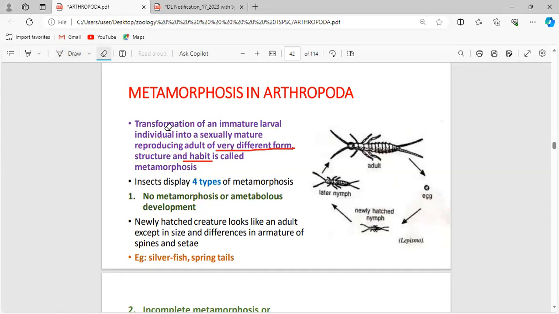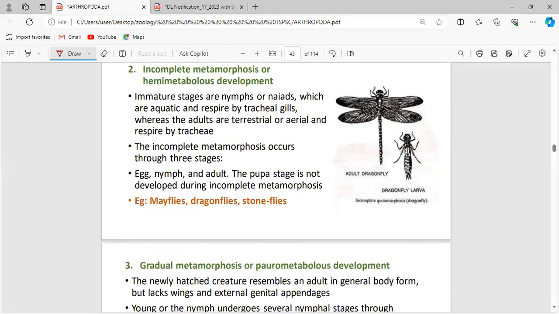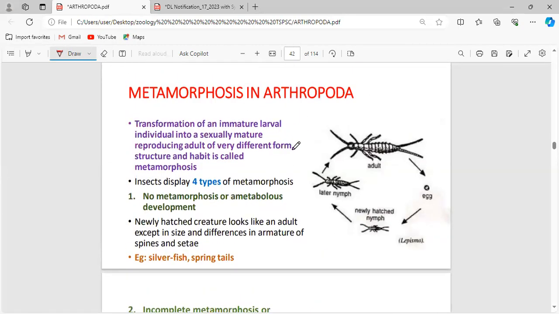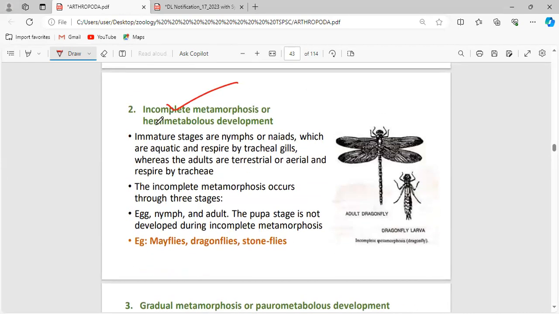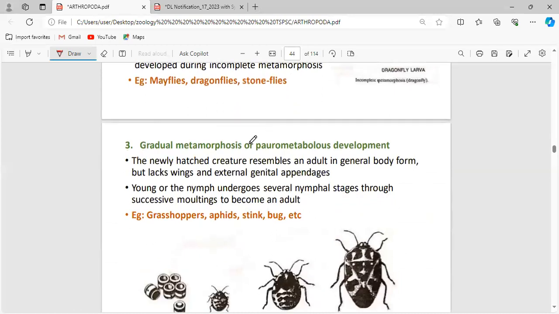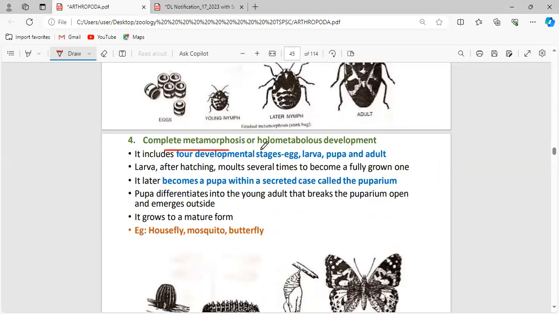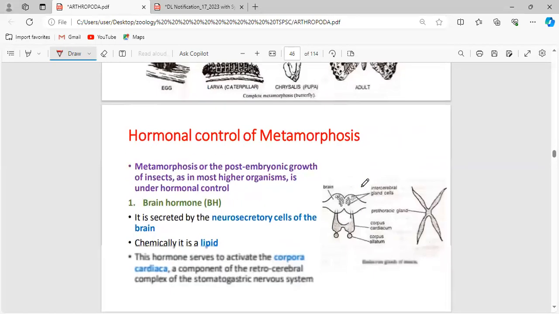As we are going to deal with this metamorphosis tomorrow clearly, let me explain a glimpse. There are four different types of metamorphosis. What are they? No metamorphosis or ametabolous development, incomplete metamorphosis or hemimetabolous development, gradual metamorphosis or paurometabolous development, and complete metamorphosis or holometabolous development.